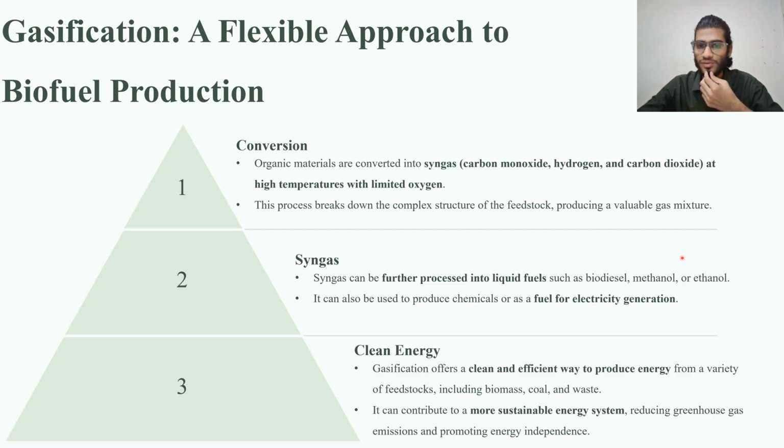Syngas can also be used for electricity generation, and it is a very good, clean and efficient way to produce biofuel with the help of feedstock like biomass, coal, or waste. So it's a very clean and efficient way to produce a biofuel, and it can contribute to more sustainable energy systems also.